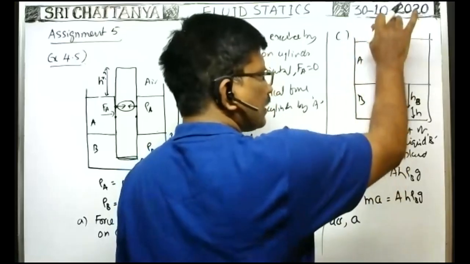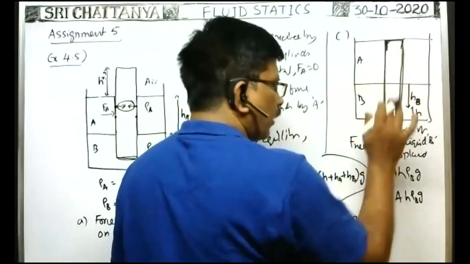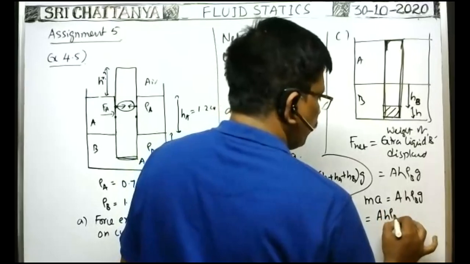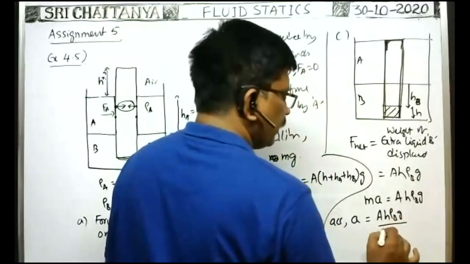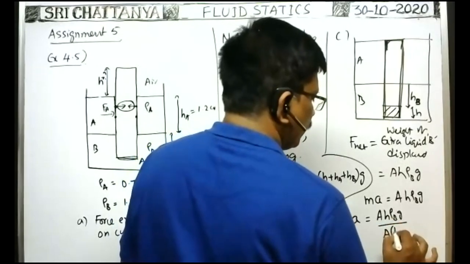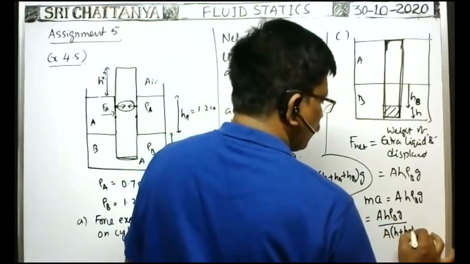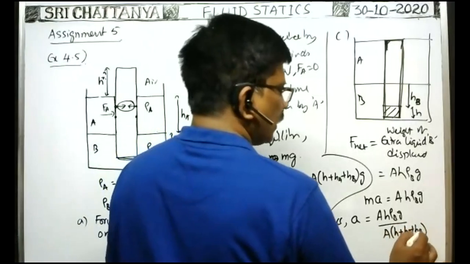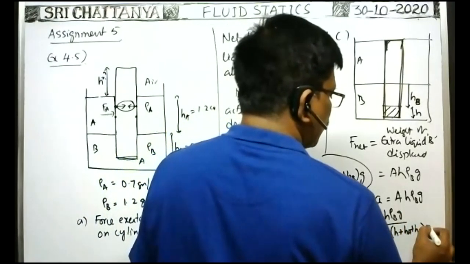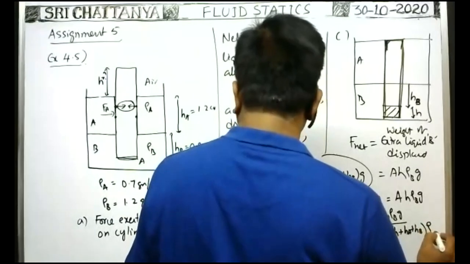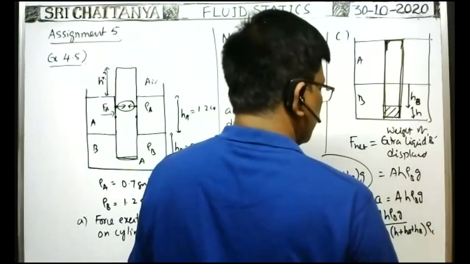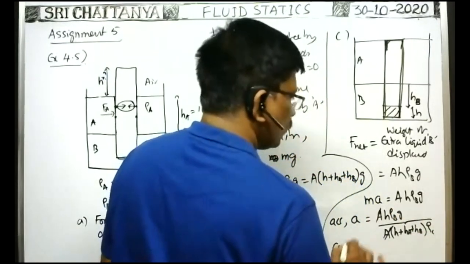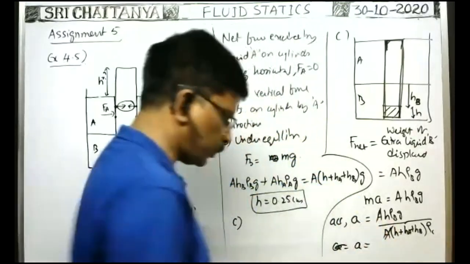Exactly at the instant when it is just submerged in the liquid, at that time what is the acceleration, they asked. So acceleration at that instant a is equal to A H density of liquid B by mass of the cylinder, meaning area of cross section into total length of the cylinder, H plus HA plus HB. It is the total length of the cylinder, no? Area of cross section of the cylinder into total length of the cylinder gives volume, into density of the cylinder, say rho c, gives mass. Here A cancels. Therefore small a is equal to, now we substitute the data.